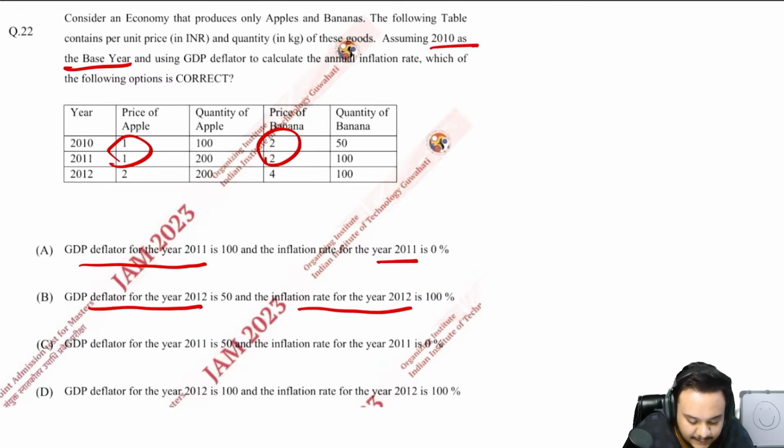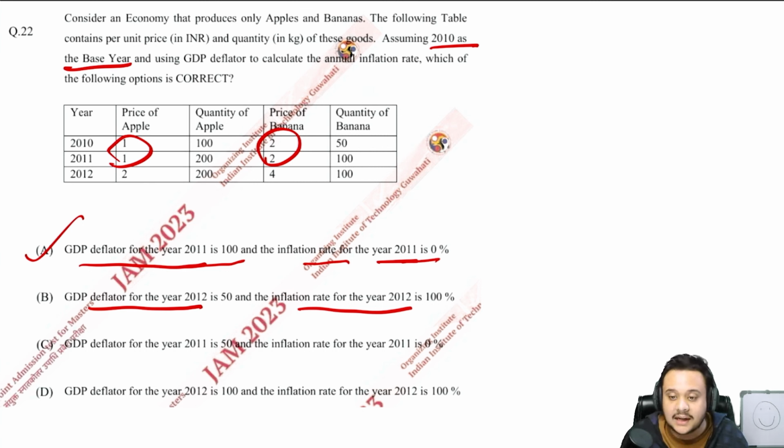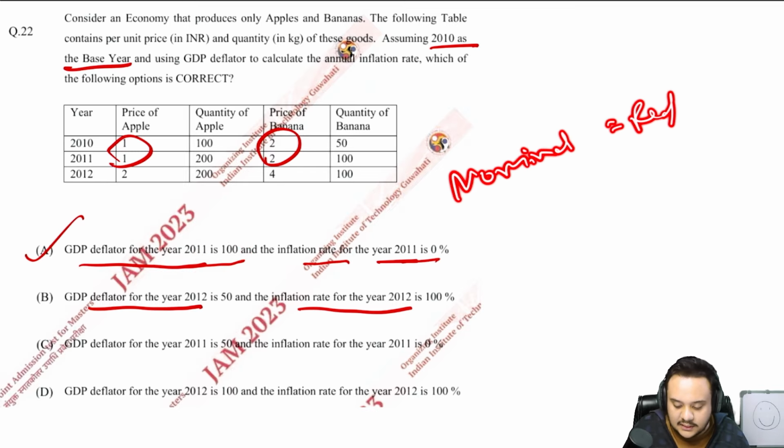This means that the GDP deflator for 2011 is 100, and the inflation rate is zero. Yes, this is the right statement. Right off the bat, you can just read the first statement and you'll know that it is the correct option. Why? The prices remain the same, so there is no inflation, obviously, and the GDP deflator is also 100, since nominal is equal to real GDP.